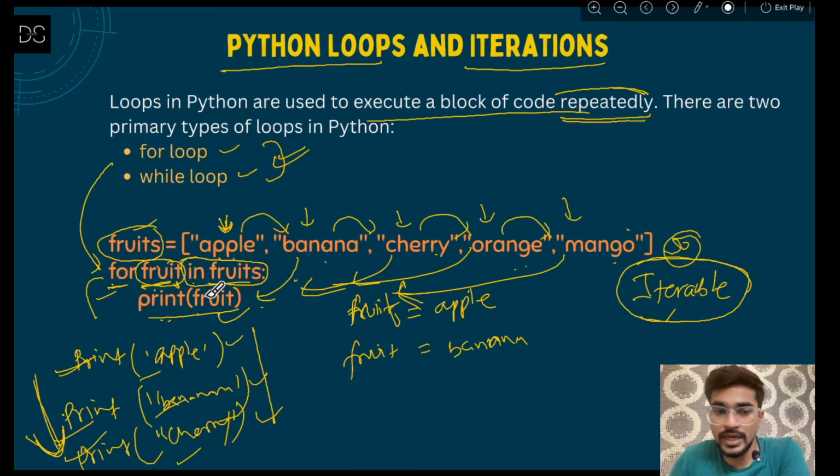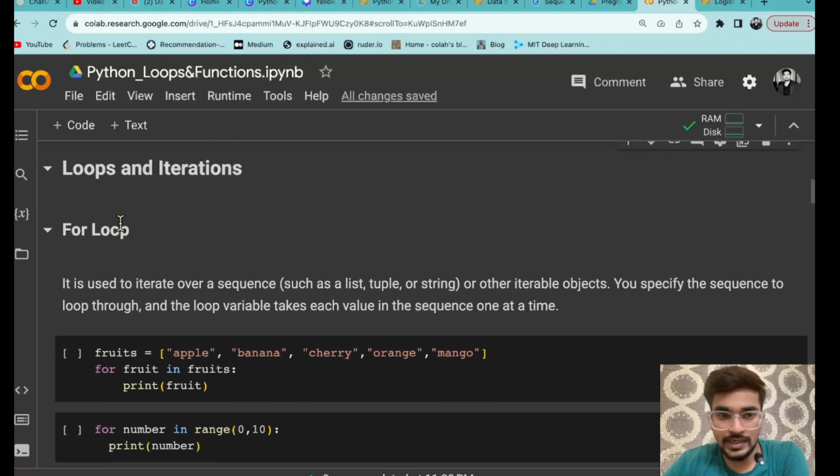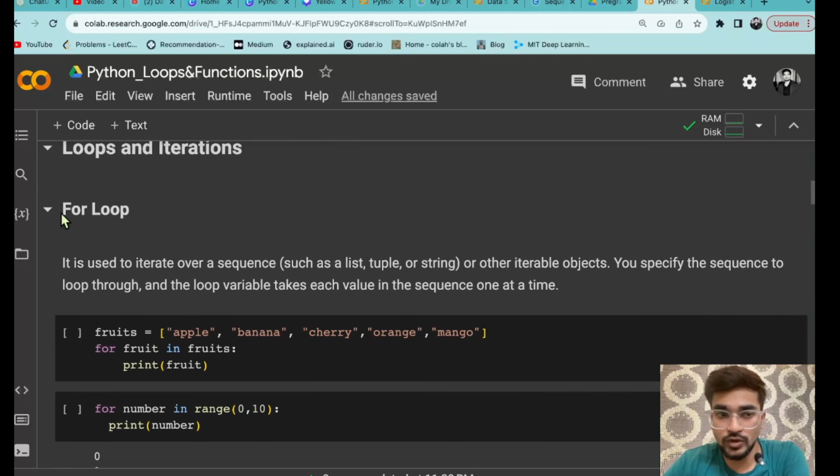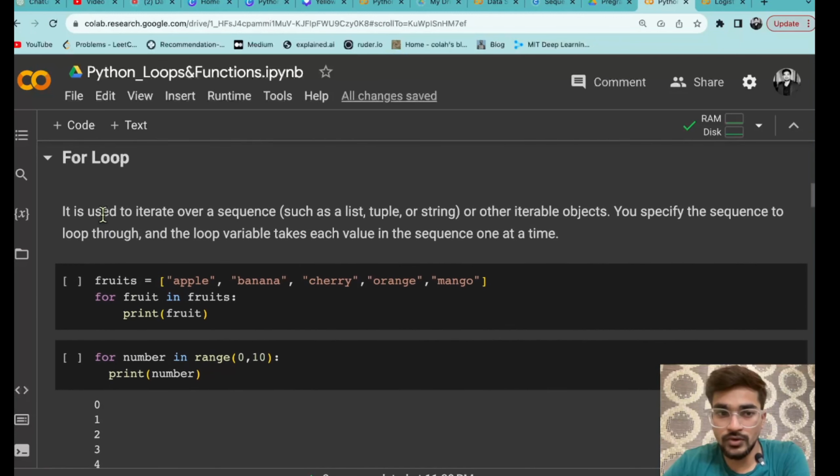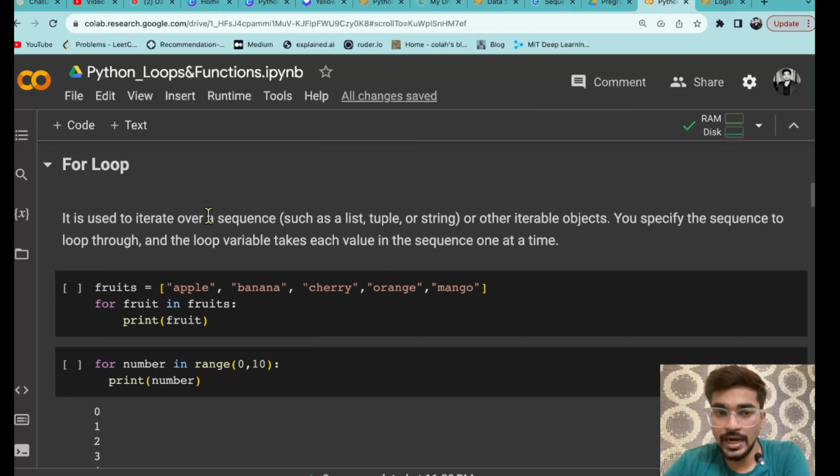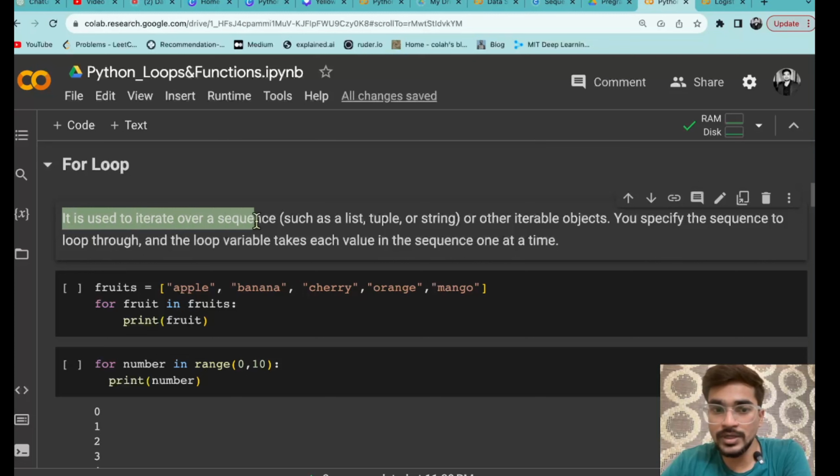Now we are going to look at a Colab notebook, and we are going to see a lot of examples in which all your doubts will be cleared. So in loops and iterations, we are going to start with the for loop first of all. So what is a for loop? It is used to iterate over a sequence.